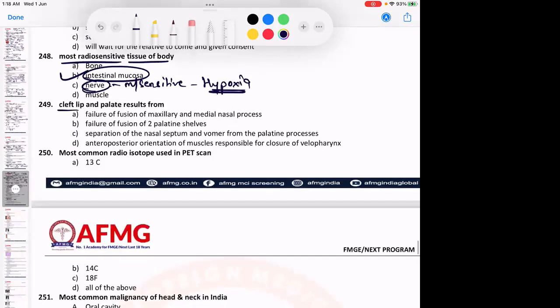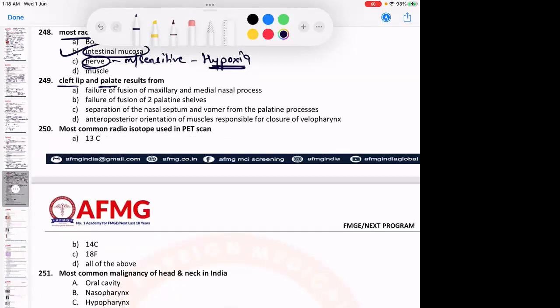Cleft lip and cleft palate result from failure of fusion of the... If there is failure of fusion of two palatine shelves, that will only lead to cleft palate. But if there is failure of fusion of the maxillary and the medial nasal process, that will lead to cleft lip as well as cleft palate.